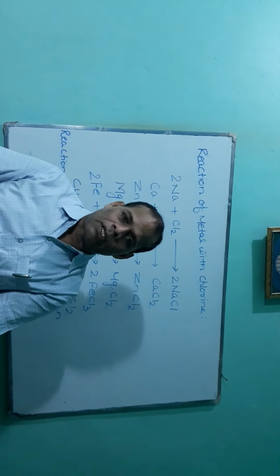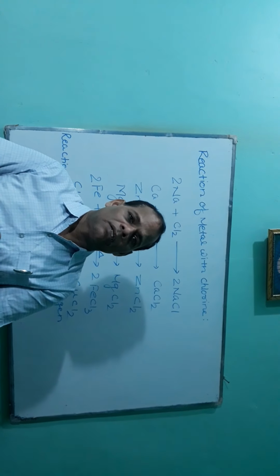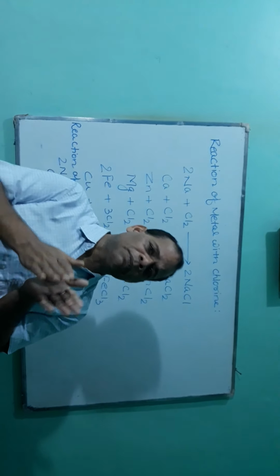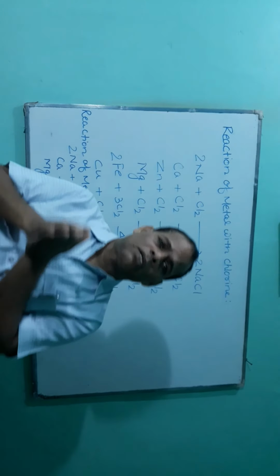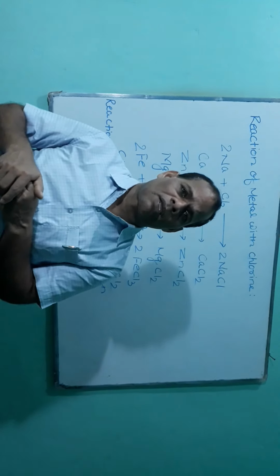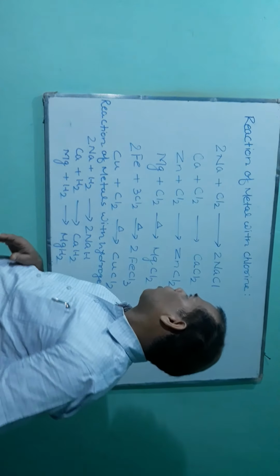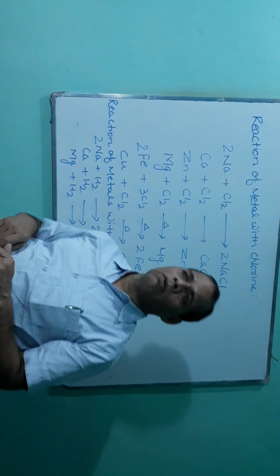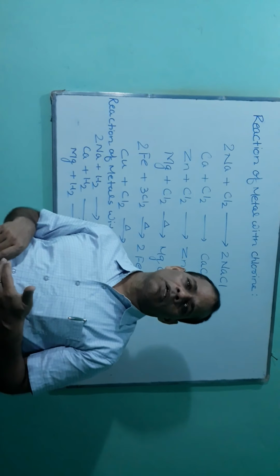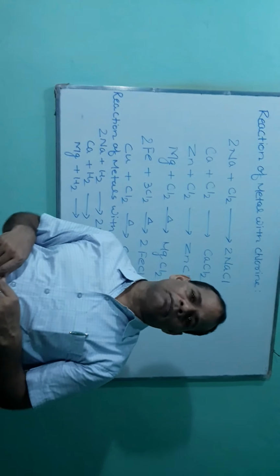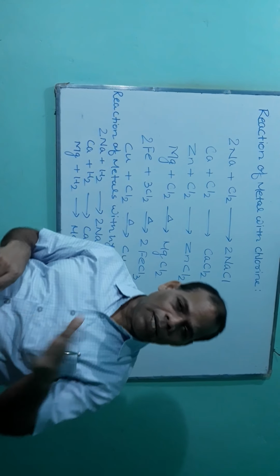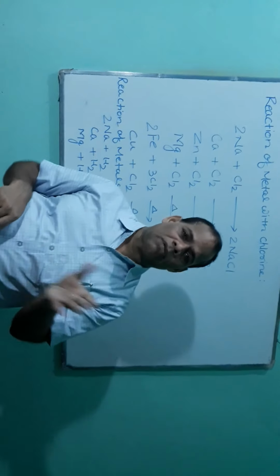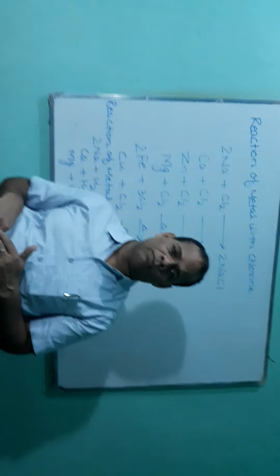Now the next chemical property, reaction between metal and chlorine. Reaction of metal with chlorine. My dear students, once again I would like to draw your attention. We have already discussed the ionic bond.